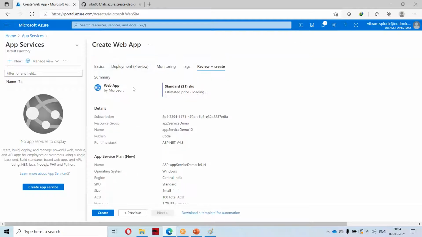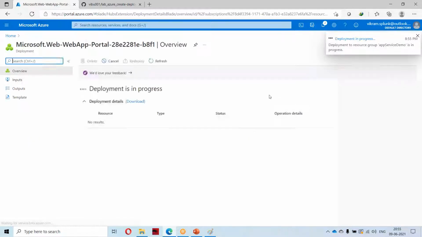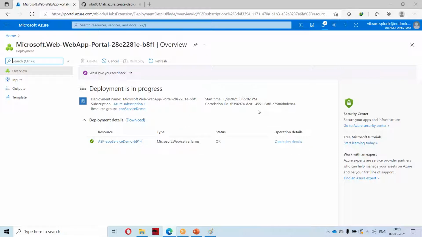Now the validation will happen. Once the validation has passed, I can create my app. So the deployment for this app is in progress. Once the app gets created, you will get one endpoint. Endpoint in the sense that you will get one URL. We'll wait for a couple of minutes.